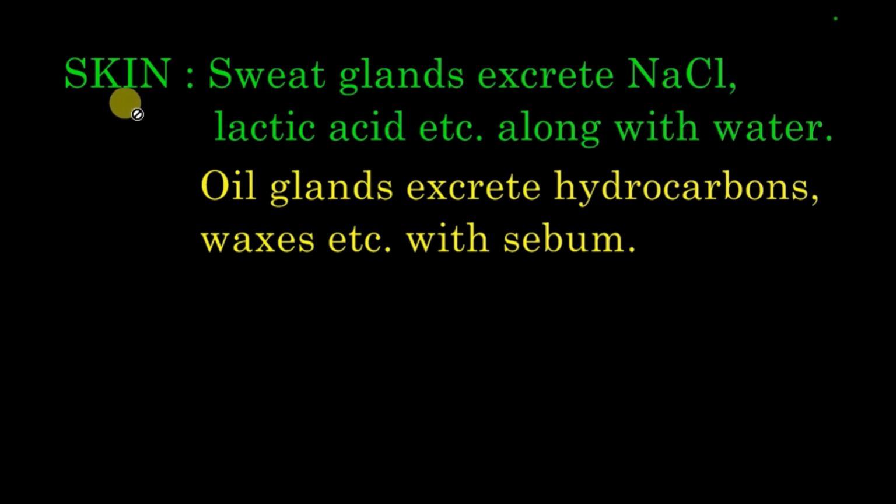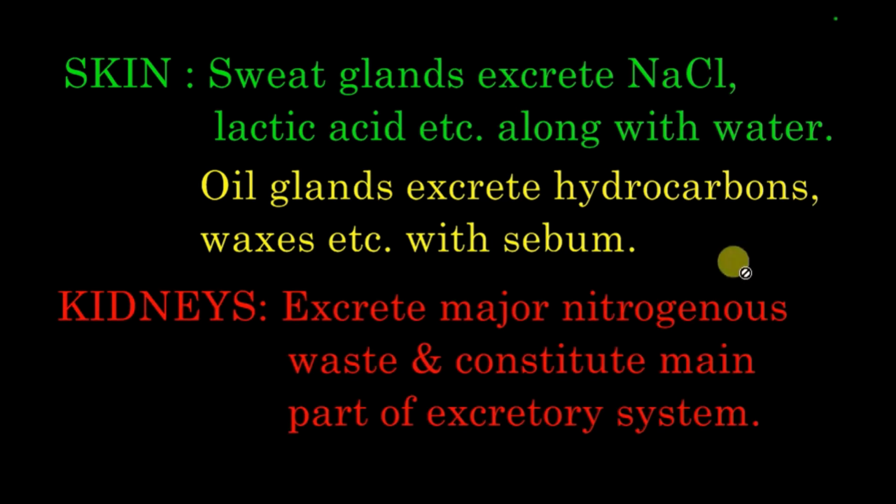Then skin also helps in the process of excretion. Sweat glands of the skin excrete sodium chloride and a small amount of lactic acid, etc., along with water. Similarly, our oil glands excrete some hydrocarbons, waxes, etc., with the sebum or the oil. But the main and major nitrogenous waste is excreted with the help of kidneys. So kidneys constitute the main part of our excretory system.